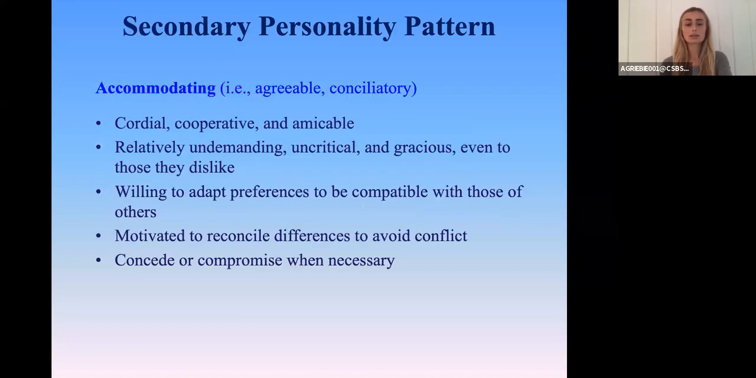Biden's behavior is also influenced by a secondary accommodating pattern. His agreeable and conciliatory personality is manifest in his tendency to be relatively undemanding, uncritical, and gracious. Biden's accommodating pattern was well suited to his role as vice president, as it led him to be reliable and cooperative. He is willing to reconcile differences to achieve peaceable solutions and is willing to concede when necessary. Biden's accommodating pattern is reflected in his generally even-tempered mood and participatory behavior.